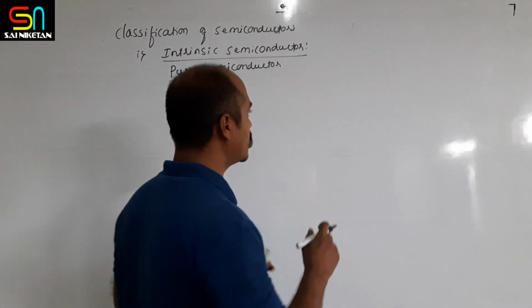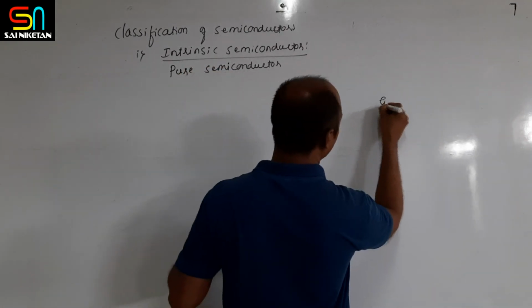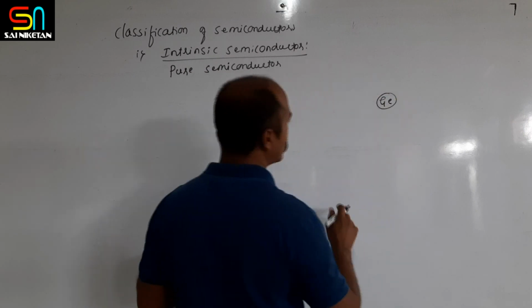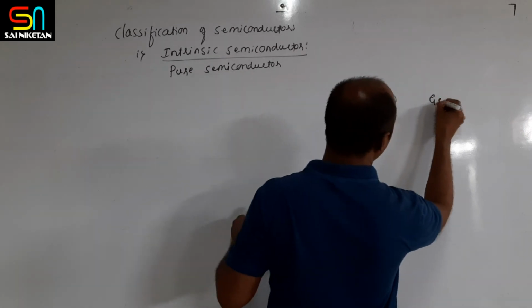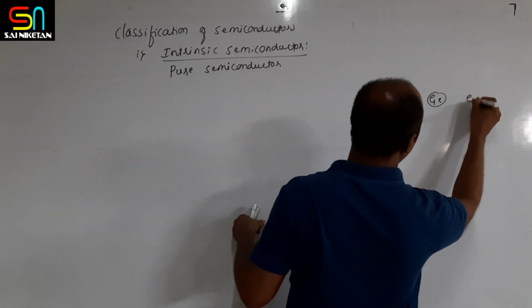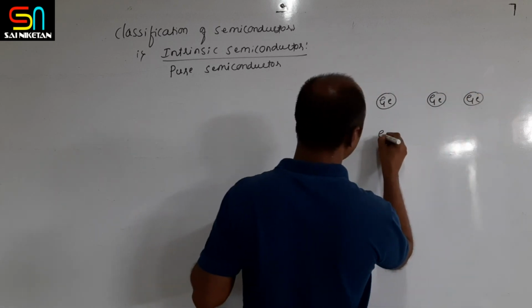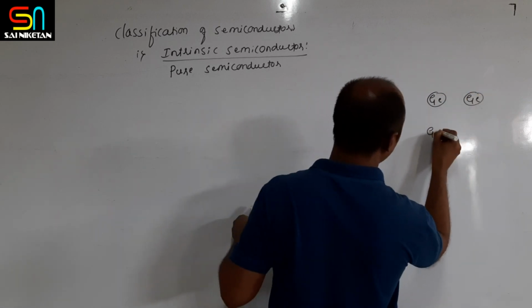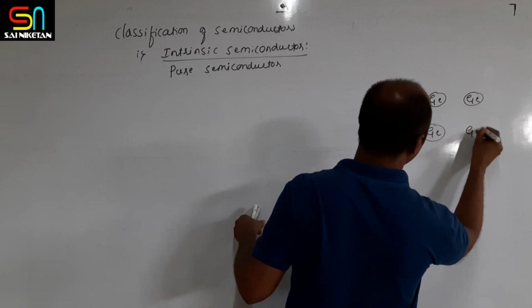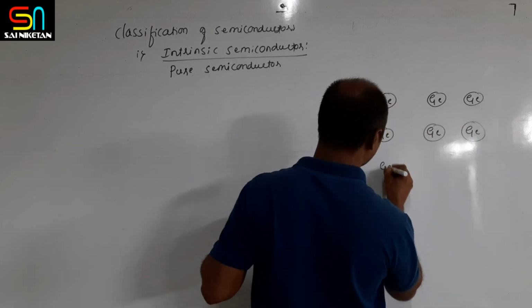If you take the crystal of germanium, this is a germanium atom, this is another germanium atom, and this is another, with neighboring germanium atoms side by side. The crystal looks something like this.